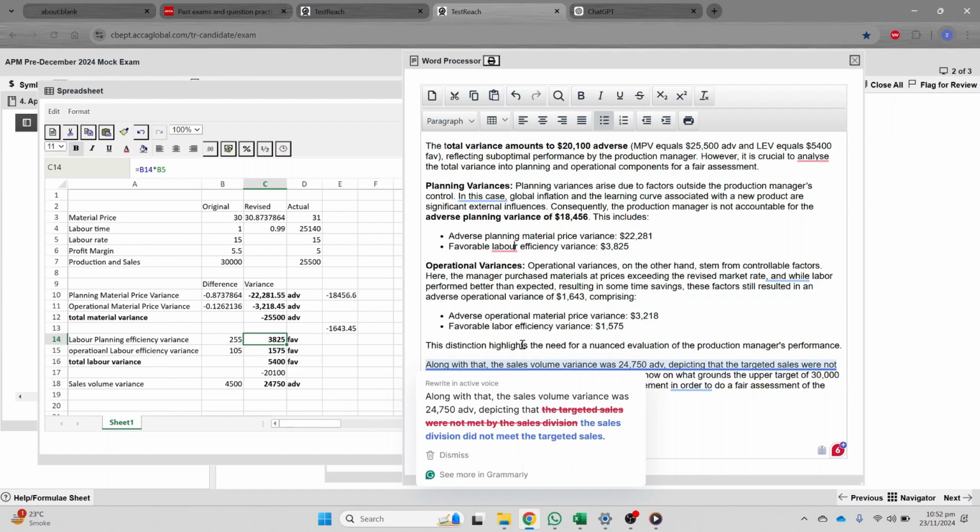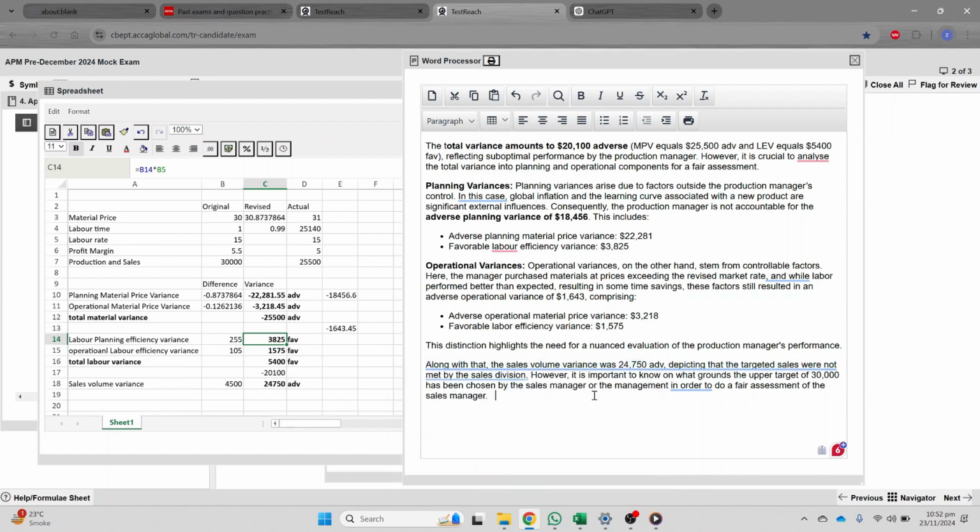And then this part is also important: it's extremely important to understand that the sales volume variance was around 24,750 adverse. And it's important to understand why the management kept the budget at 30,000, because there should be some justification, some logic behind choosing 30,000 as the budget, right? If that came from the sales manager, then he is responsible for that.